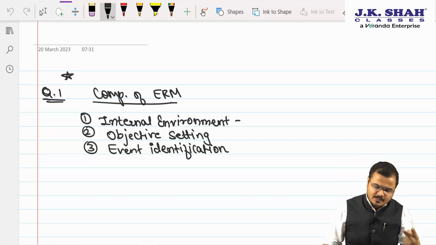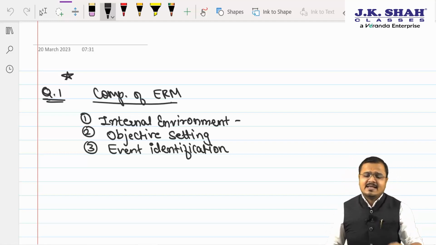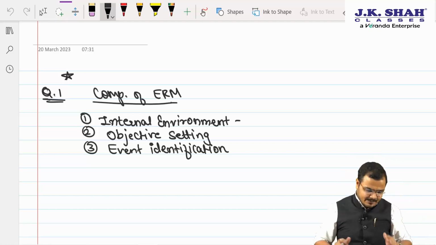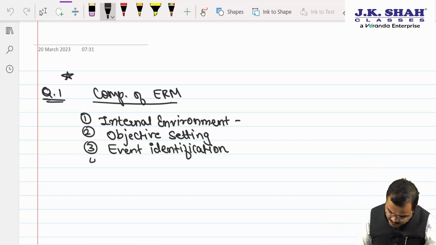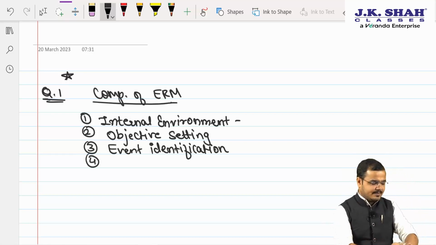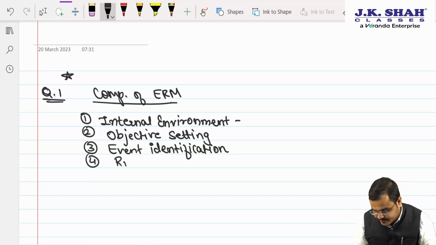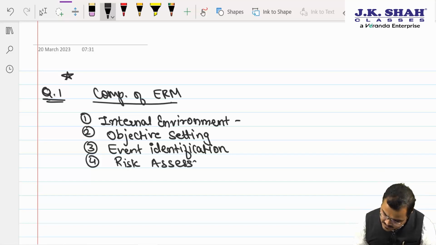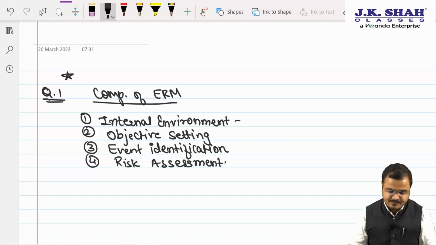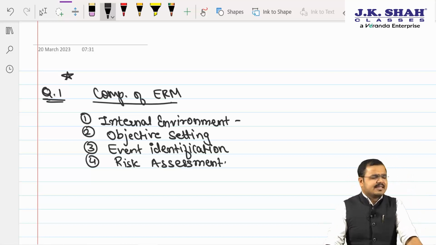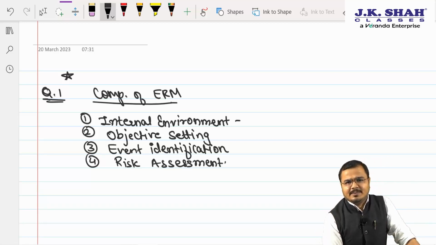So number 1, sir, internal environment. Number 2, sir, objective setting. Number 3, sir, event identification. Number 4, my dear chartered, as we know very clearly, it comes to risk assessment. Now chartered, when I am saying risk assessment, what does it mean?